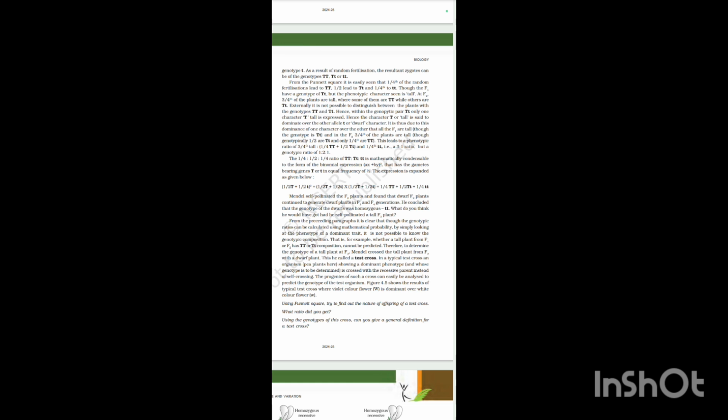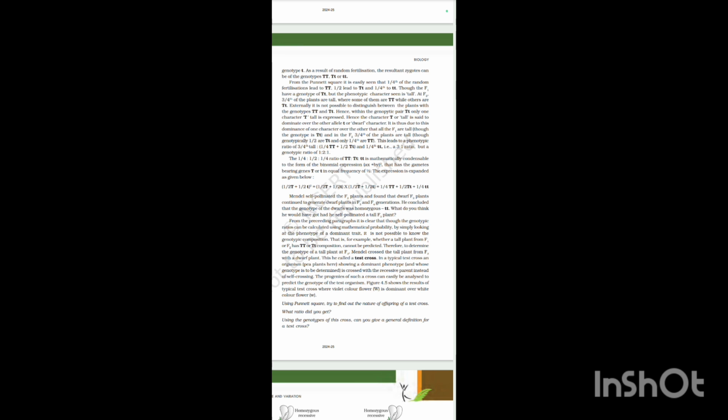From the Punnett square, it is easily seen that one fourth of the random fertilizations lead to capital T capital T, one half lead to capital T small t, and one fourth to small t small t. Although the F1 progeny have the genotype capital T small t, the phenotypic character seen is tall, as in TT.